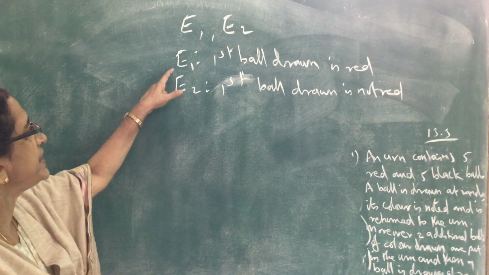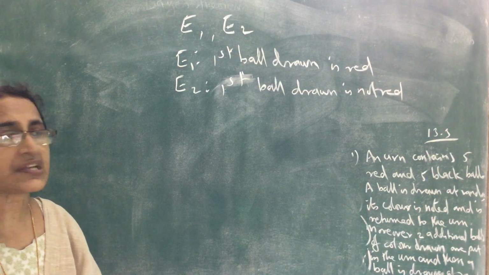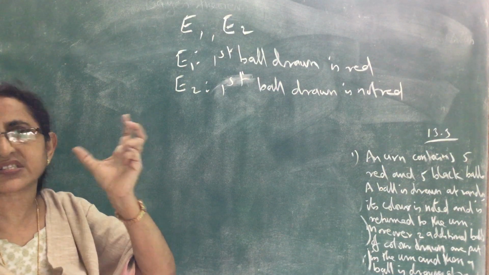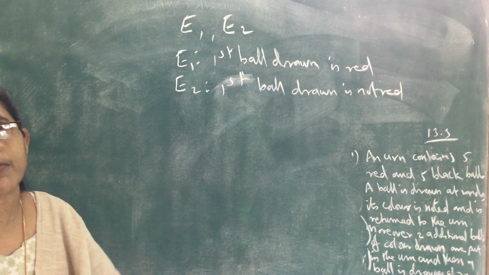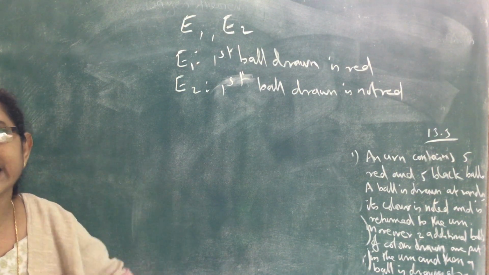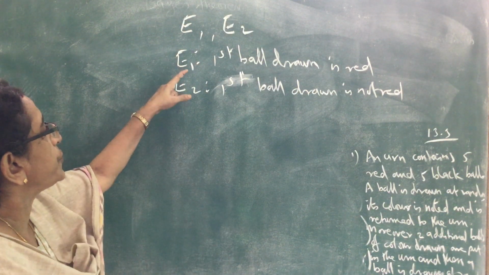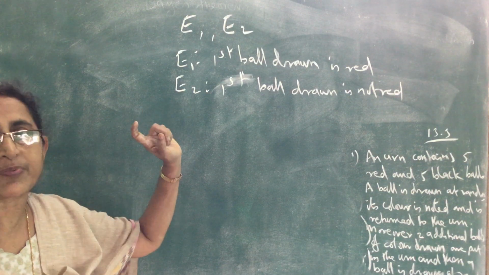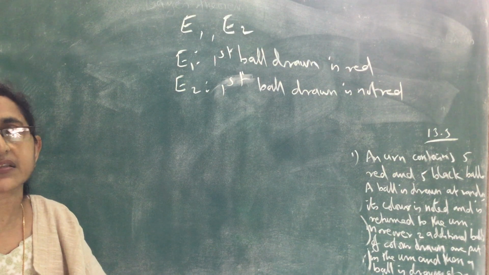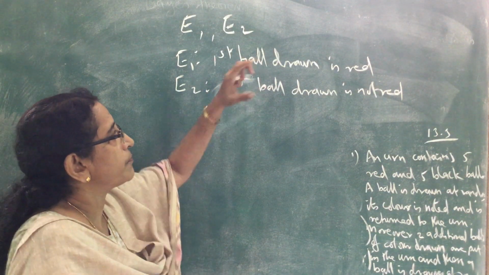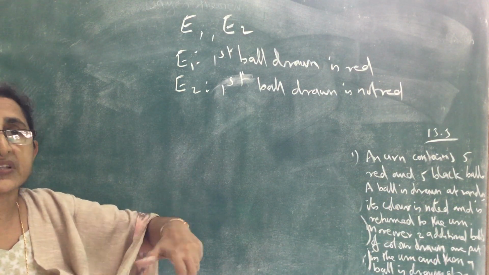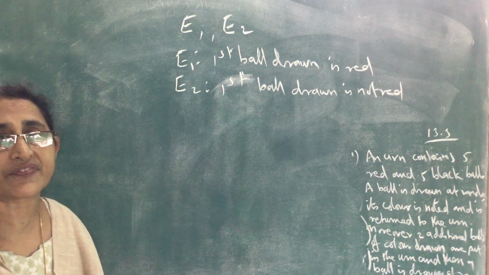So here E1 and E2 form a partition, because the first ball drawn is red or the first ball is not red. In the box there are 5 red and 5 black balls, so probability of E1 and probability of E2 are greater than 0. And E1 union E2 is the sample space, because in the box the 5 red balls are there, 5 black are there. So they form a partition of the sample space.